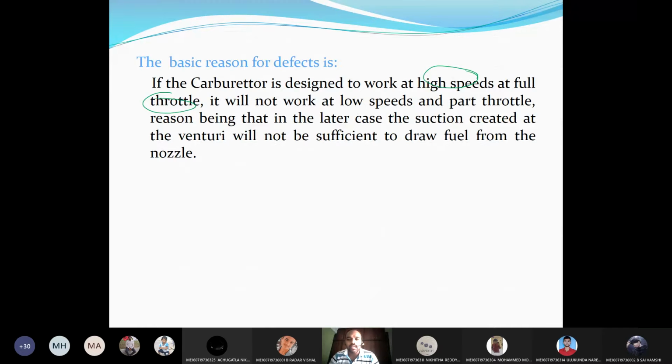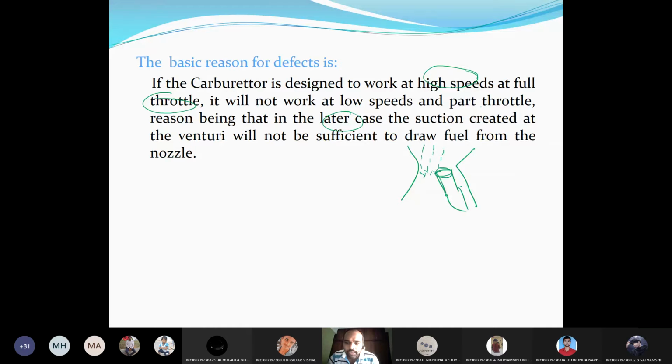The reason is, in part throttle, what will happen? For high speeds, the diameter of the jet will be increased, so the size of the jet will be more. The jet is placed in the venturi, and whatever air is entering creates vacuum.